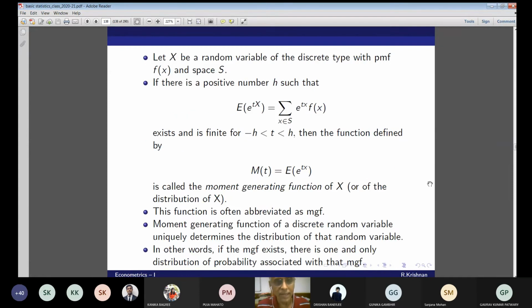What is it now? Let X be a random variable of the discrete type with PMF f(x) and space S.